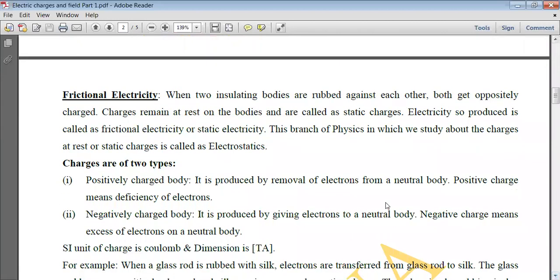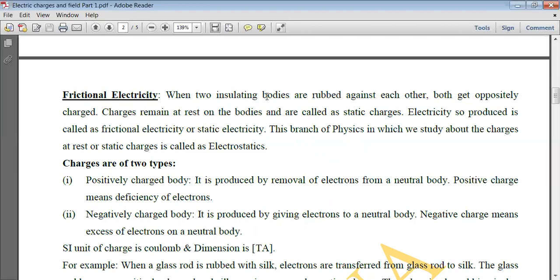Now, whenever two insulating bodies are rubbed against each other, some of the charges are transferred from one body to the other, and as we know there are only two kinds of charges, positive and negative charges. Now, which type of charges can be transferred? Only the electrons which are in the outermost shell, which are called the valence electrons. So these electrons are transferred from one body to the other; the body in which the electrons are loosely bound, from that body the electrons are transferred to the other body.